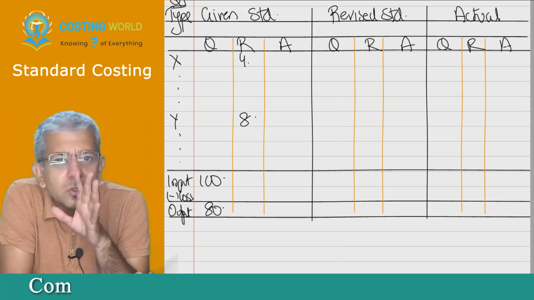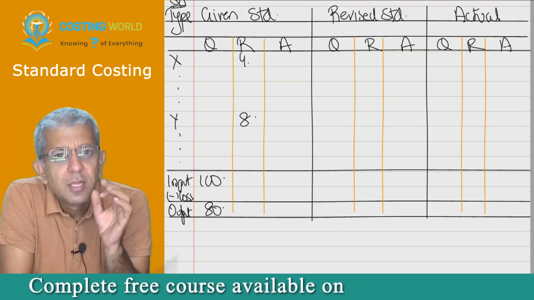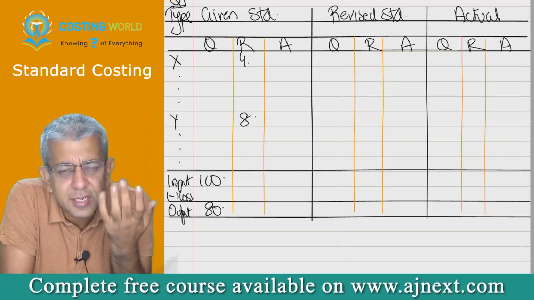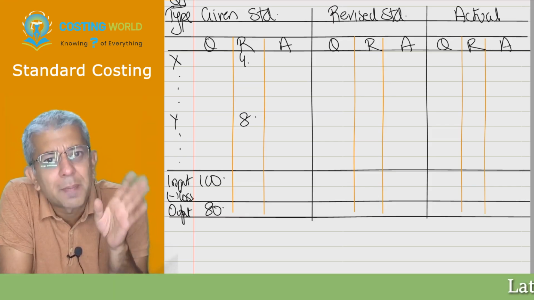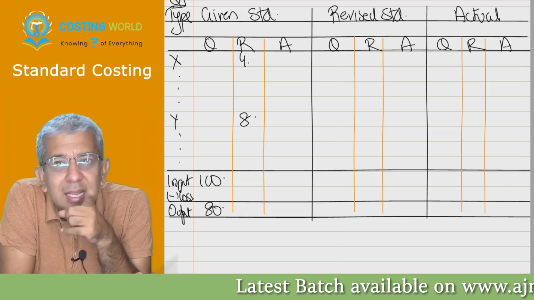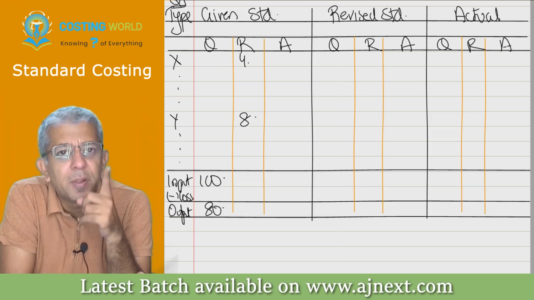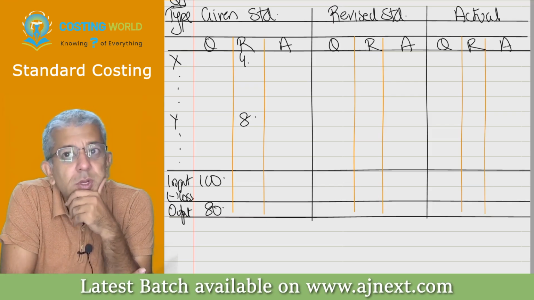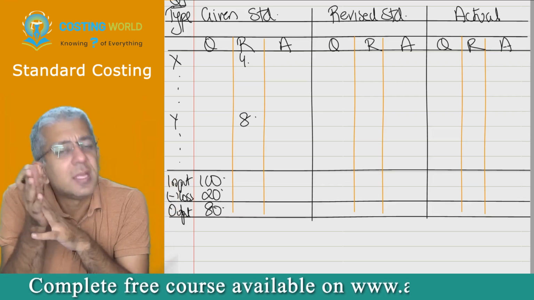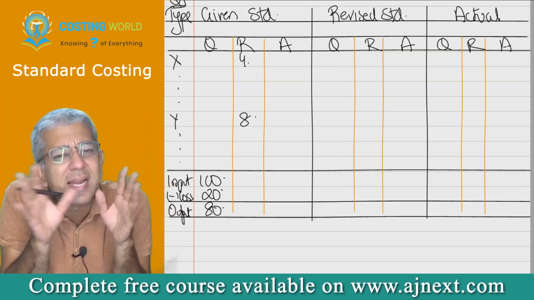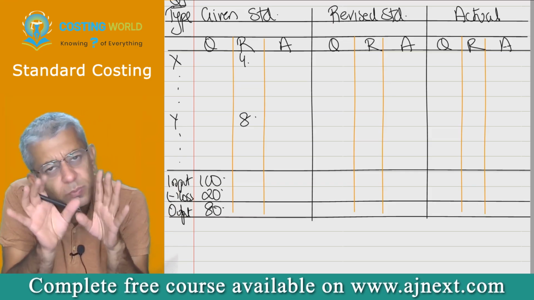I told him, see, no matter how smart you are, there are some losses that are built inside a system. Whether you want it or not, these losses will always happen. Those losses that you know in advance will happen are called which losses? Normal loss. So this 20 is the normal loss. In standard costing, we call that standard loss. That's the only difference. Both those words are the same.